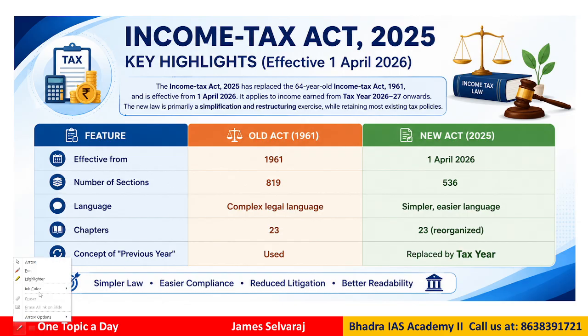Okay, so if you look at one more highlight here, I have tried to give the important points here as well. The Income Tax Act 2025 has replaced the 64-year-old Income Tax Act 1961, right? It has come into effect from 1st April 2026, and it applies to the income earned in the tax year. So now we use the term tax year, like 2026-27, starting from this year. Clear?